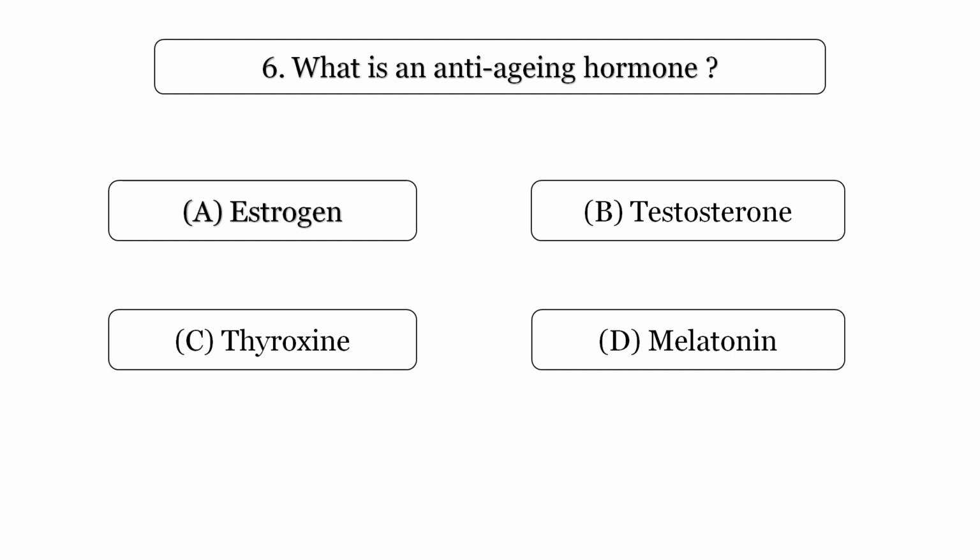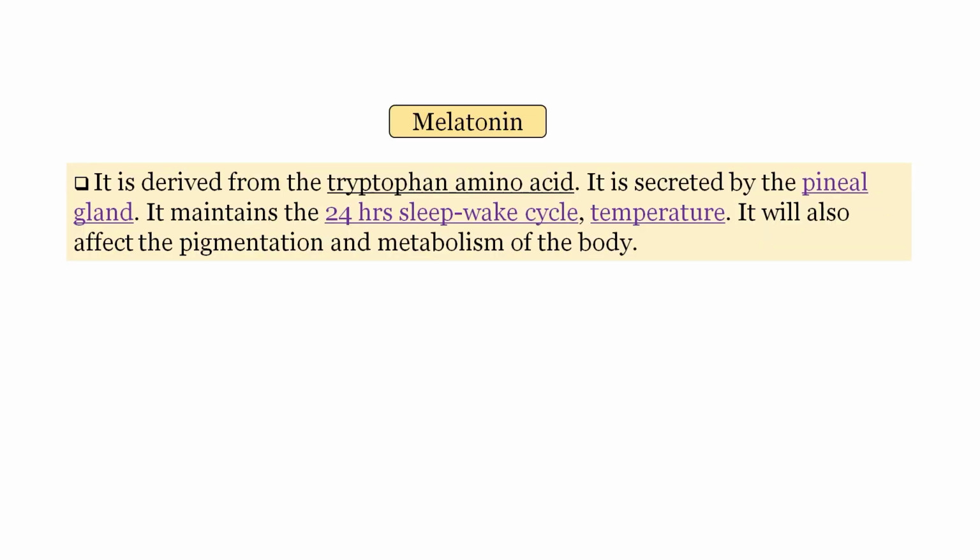What is an anti-aging hormone? Option A, Estrogen. Option B, Testosterone. Option C, Thyroxine. Option D, Melatonin. Answer is option D, Melatonin. It is derived from the tryptophan amino acid. It is secreted by the pineal gland. It maintains the 24 hour sleep-wake cycle and temperature. It also affects the pigmentation and metabolism of the body.